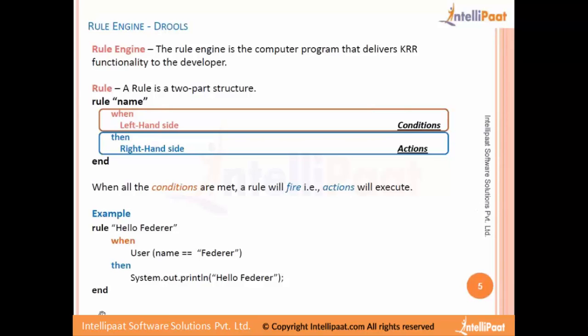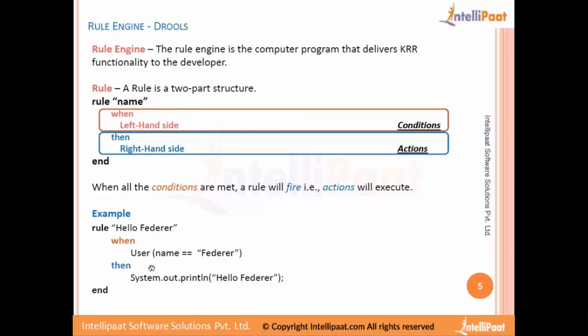Below I have given a sample rule. This is a very simple rule. Here, User is a data model, and whenever a user comes in and if his name is Fedra, then we print hello Fedra. That's all. There should be a user object with the name Fedra, then the condition gets satisfied, and then we print the message. So there are two constraints here. One, the data that comes in should be of the type User.